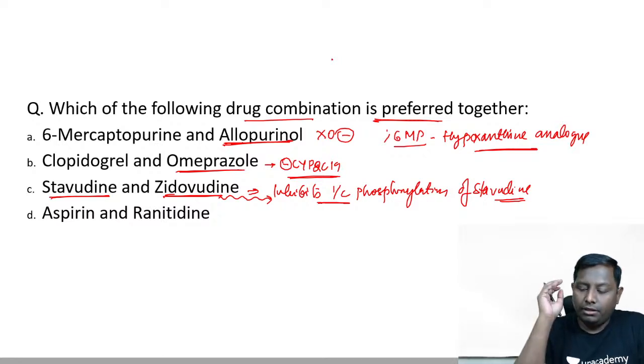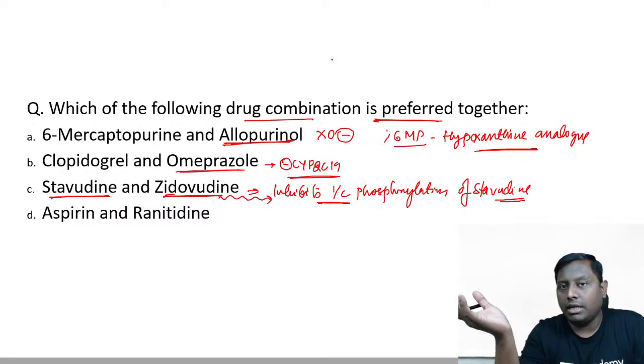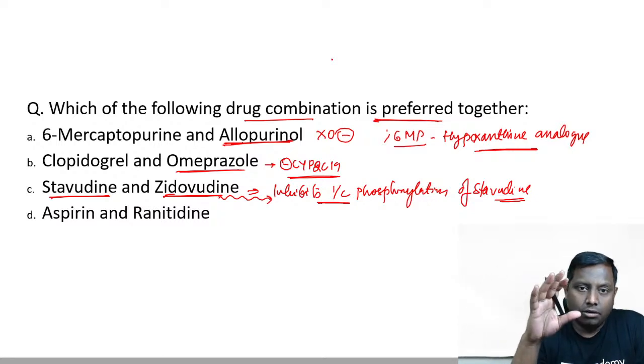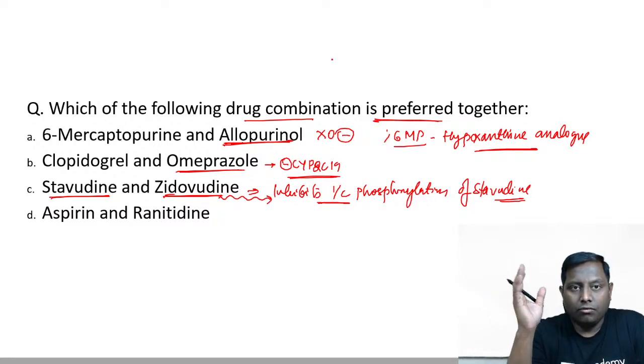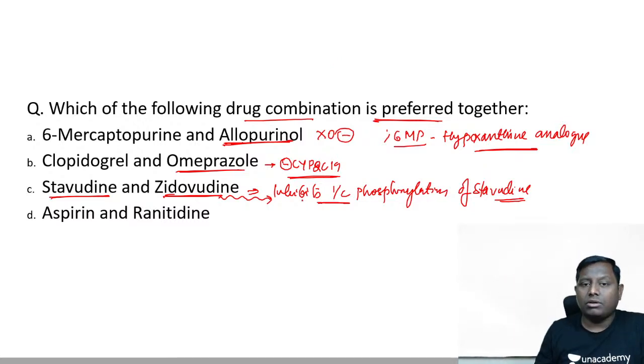So when we go to the rule, we have to take 3 drugs from 2 different classes. So we take 2 NRTI and 1 NNRTI, or we can take one from each, one NRTI, NNRTI, protease inhibitor. So 2 drugs can be taken, but these 2 cannot be given because zidovudine inhibits the intracellular phosphorylation of the stavudine.